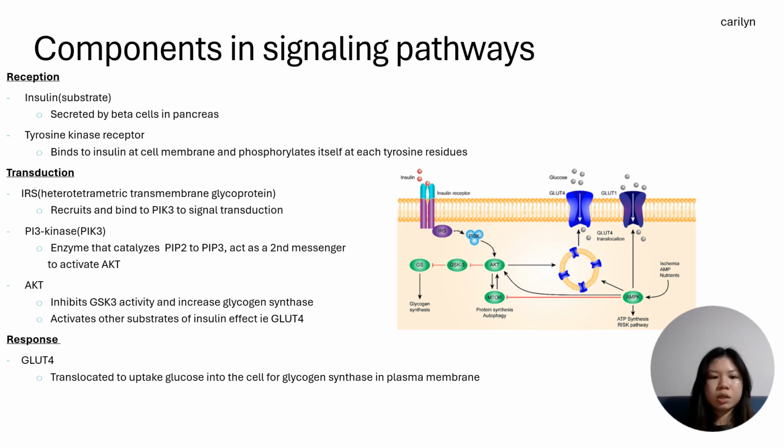And your AKT is the last enzyme involved, which is to inhibit GSK3 activity and increase glycogen synthase or glycogenesis. And the other function is to activate other substrate, for example, like GLUT4, which is found in your response stage,